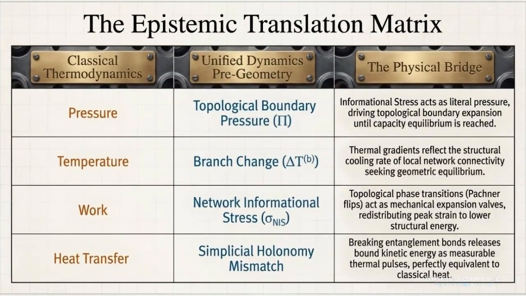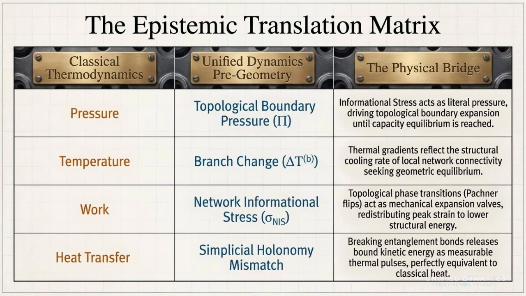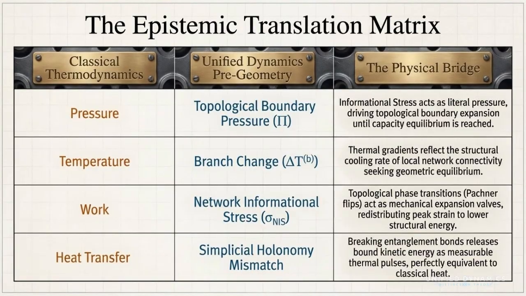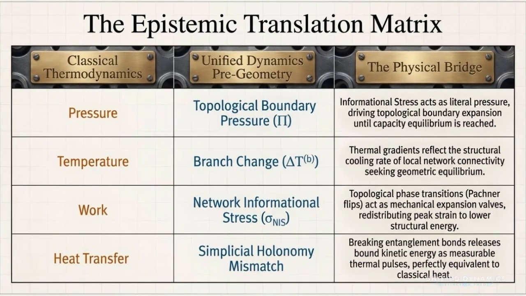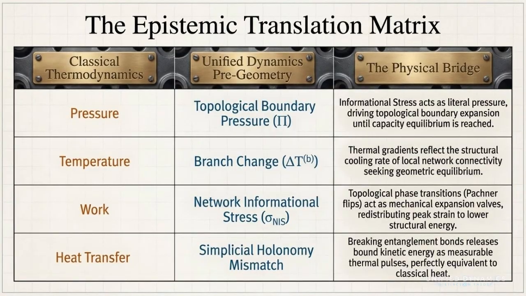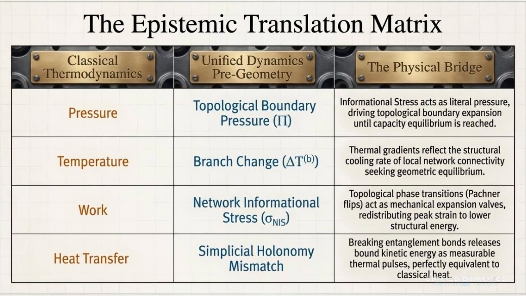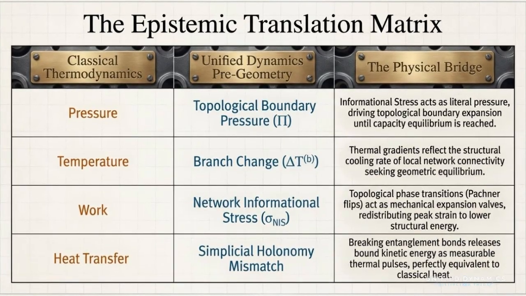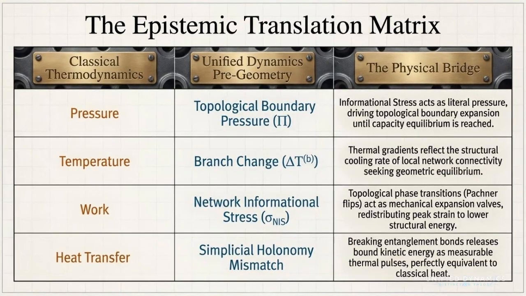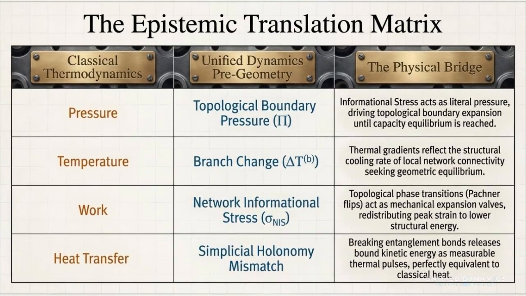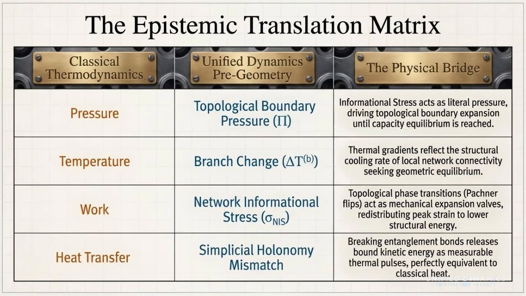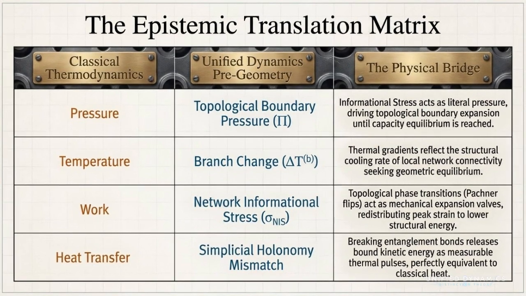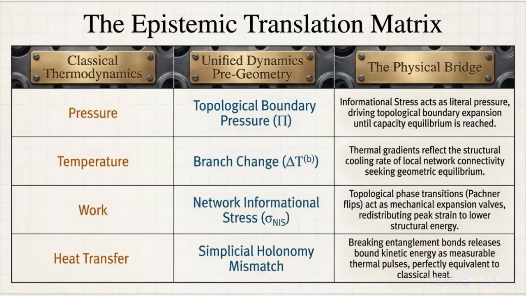This next slide is the translation matrix, basically the dictionary between classical thermodynamics and unified dynamics. On the left, we have the familiar thermodynamic terms: pressure, temperature, work, and heat transfer. These are words traditional physics reviewers already trust. In the middle, we show the UD equivalent. Pressure becomes topological boundary pressure, informational stress pushing against a local capacity limit. Temperature becomes branch change, or the rate at which local connectivity reorganizes. Work becomes network informational stress, the system doing structural rearrangement. And heat transfer becomes holonomy mismatch, where broken or disrupted correlation structure produces measurable dissipation.